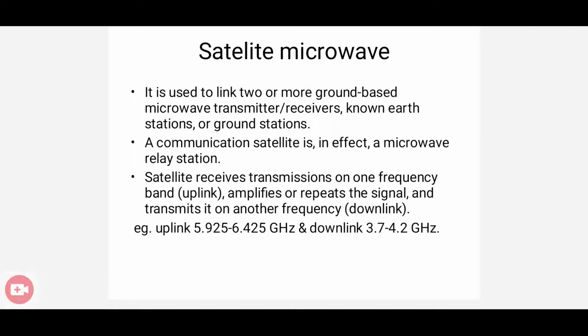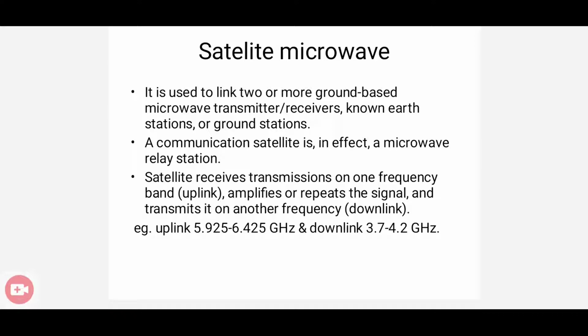So it is used to link some ground-based microwave stations as well as the satellite. Here we can use a communication satellite as the microwave relay station. Also, we have two types of frequencies that we can use here. One is an uplink frequency and the other one is a downlink frequency. And what is actually an uplink frequency? The satellite receives some transmission with a particular range of frequency, that is actually uplink. And when the satellite transmits some signals to the earth stations with a particular range of frequency, that is known